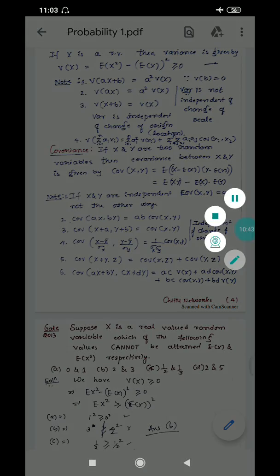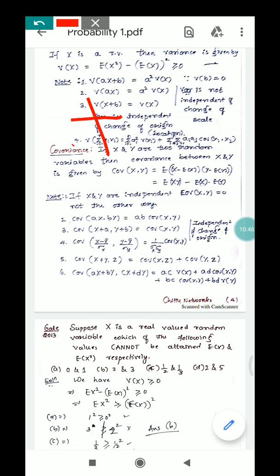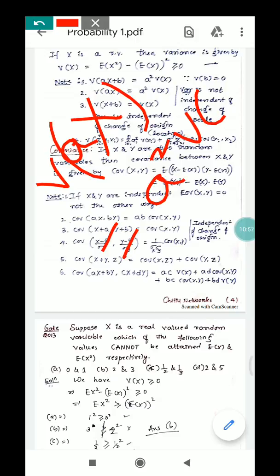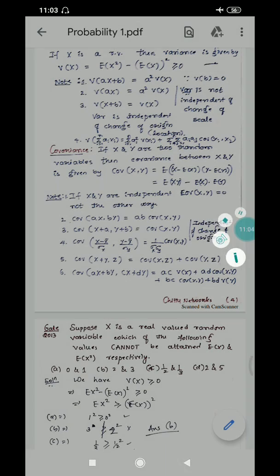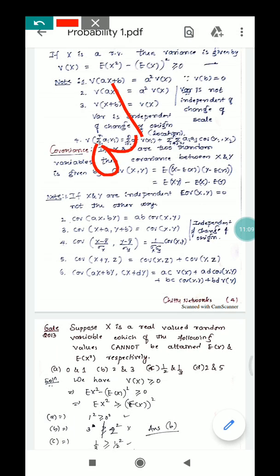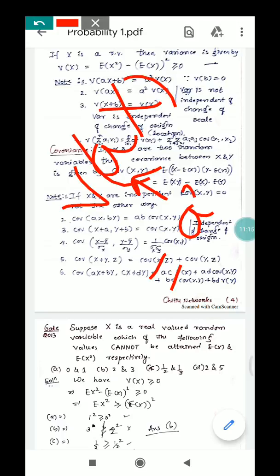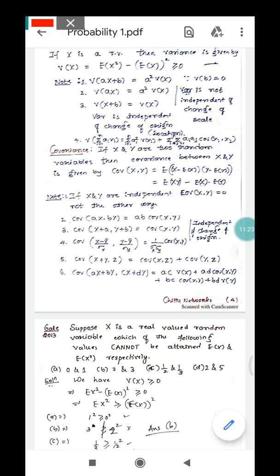And if you multiply a random variable with a constant and take the variance, it is nothing but a square into variance of x, meaning the constant comes out as a square, and the variance of a constant is always 0. Variance is not independent of change of scale: if you multiply by a, the scale factor, it comes out as a square. So the variance always depends on the scale. This is also one of the properties.